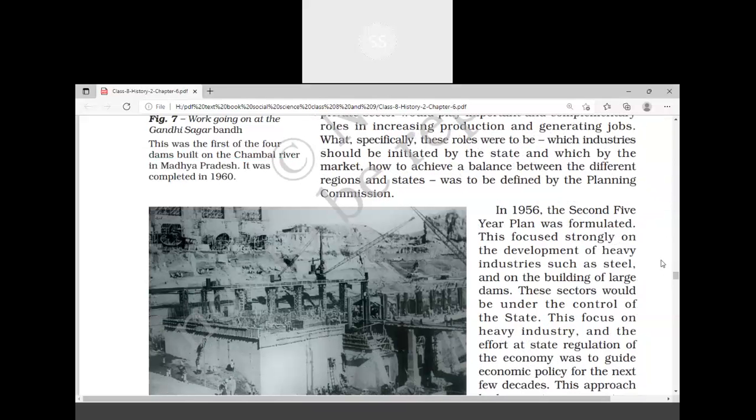Can you recall the sectors which I explained to you? Primary, secondary, and tertiary. Very good. That is agriculture sector, industrial sector, and service sector. Now, when India attained freedom, all the three sectors of the economy were not in a good condition.